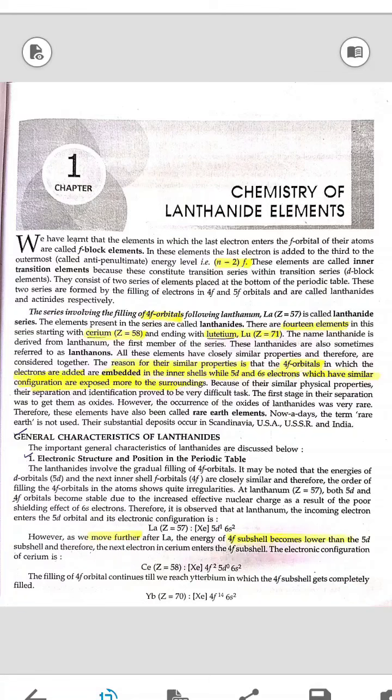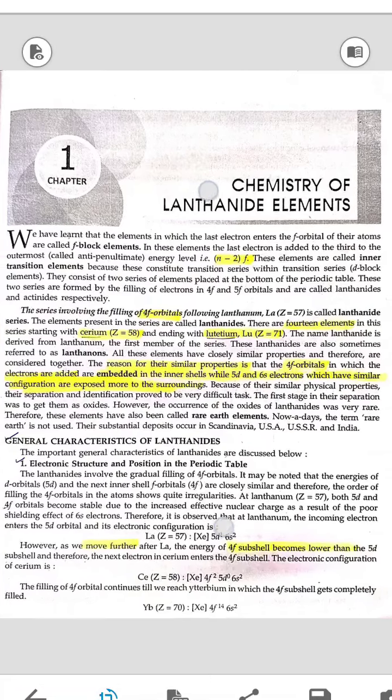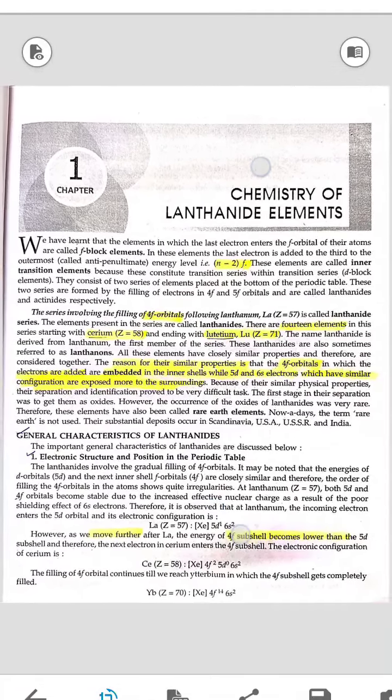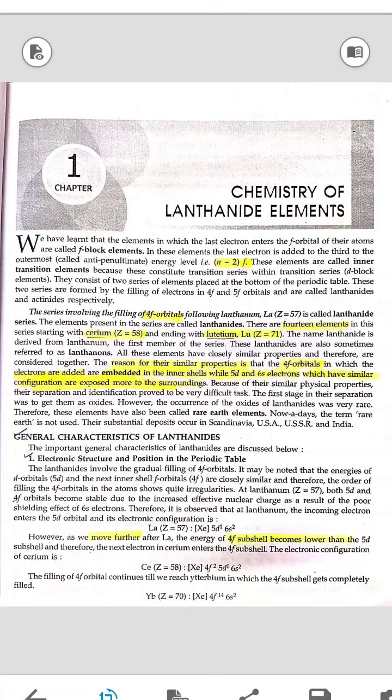Today I will be giving my presentation on the chapter Chemistry of Lanthanides of Elements. We have learned the elements in which the last electron enters the antepenultimate shell are f-block elements. In these elements, the last electron is added to the third outermost shell, and they constitute transition series within transition series. They consist of two series of elements placed at the bottom of the periodic table.